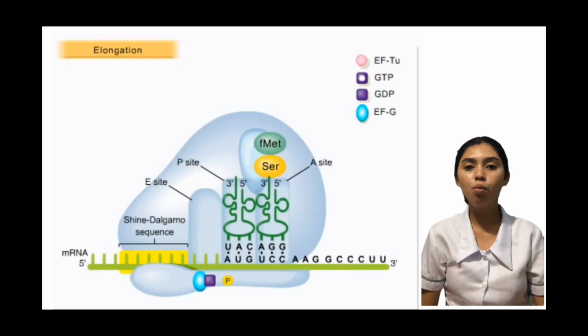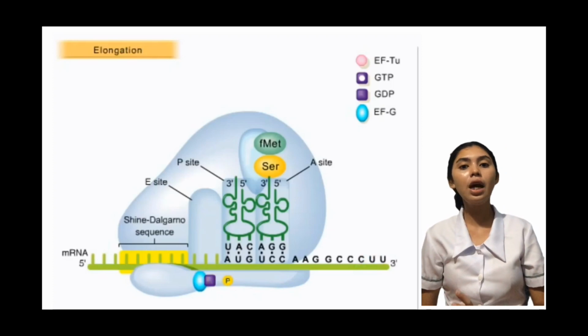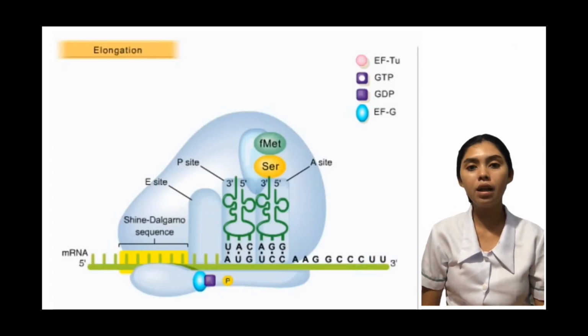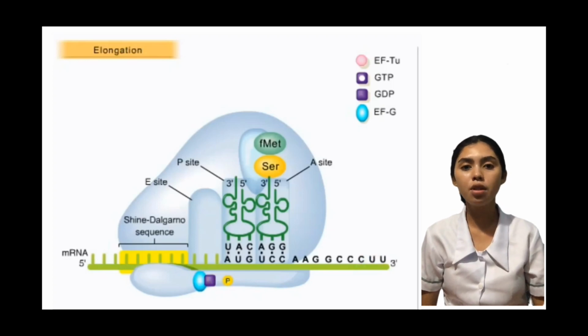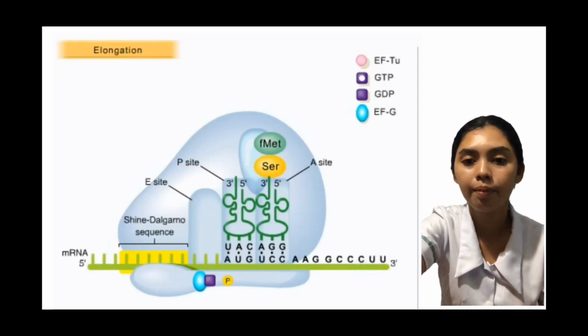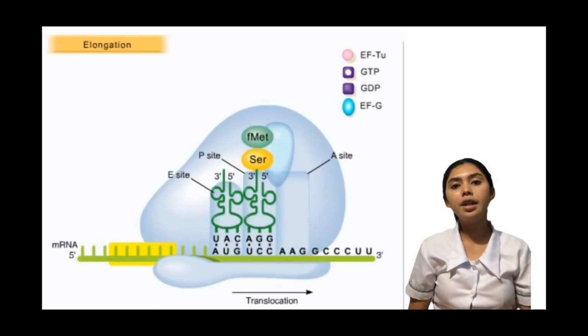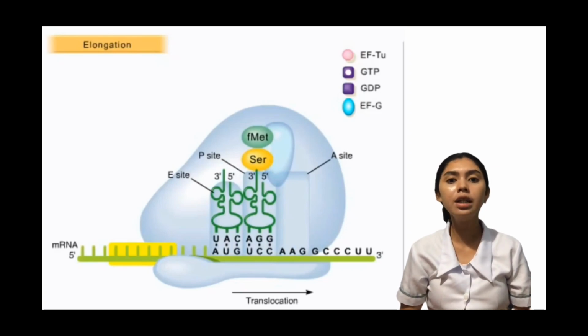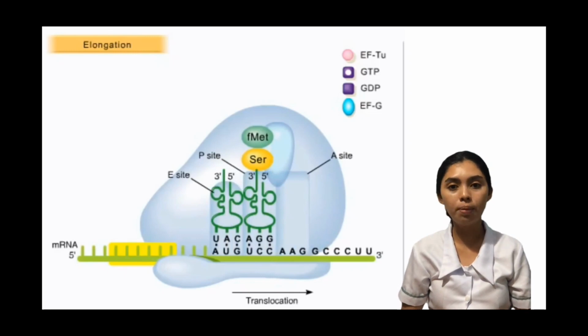The ribosome now moves one codon along the mRNA with the help of EF-G and another GTP. An EF-G-GTP complex binds to the ribosome, hydrolysis of GTP occurs, and translocation begins. The uncharged tRNA moves from the P site into the E site, blocking the next aminoacyl tRNA from attaching to the A site until translocation is complete.